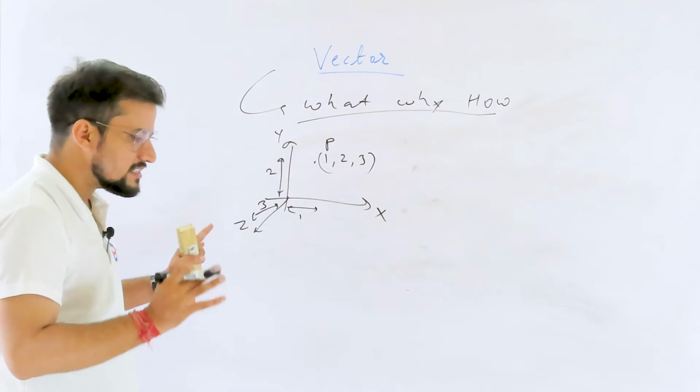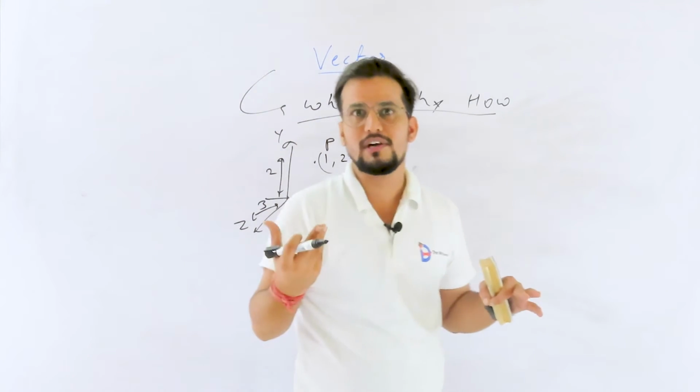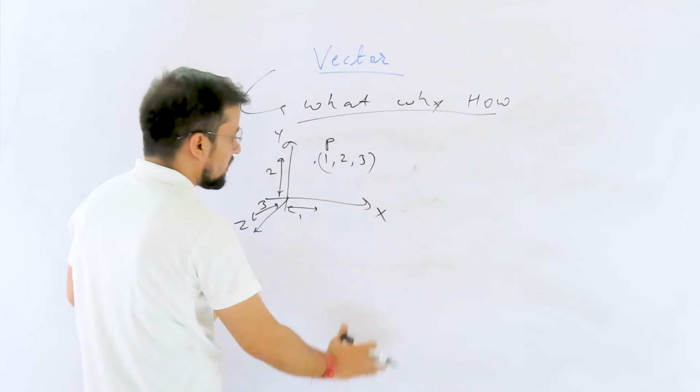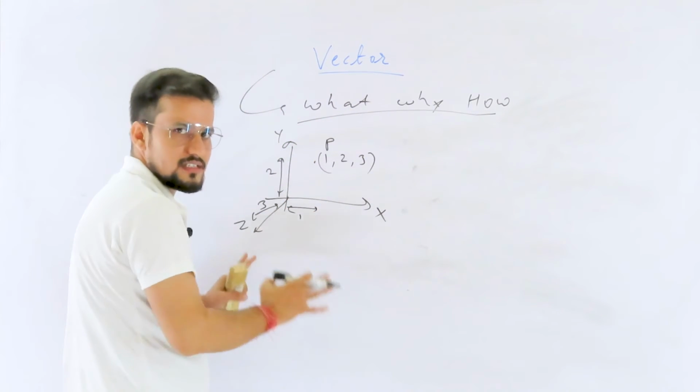Inside mathematics, we discuss coordinate geometry, and this is part of coordinate geometry. This is a basic example.